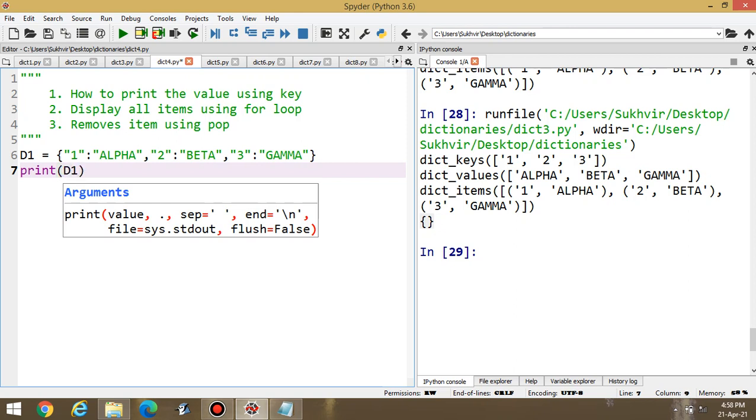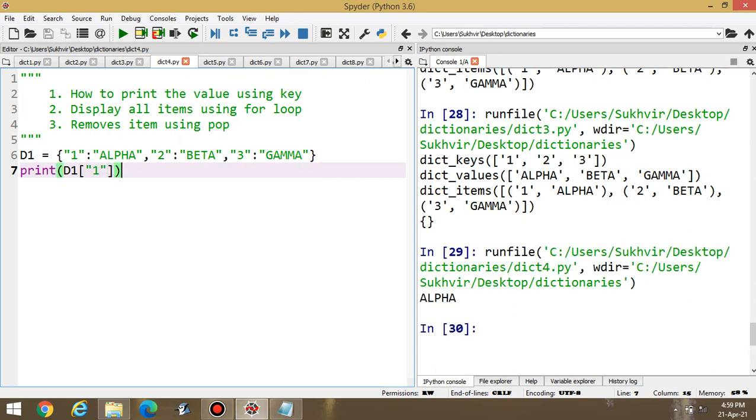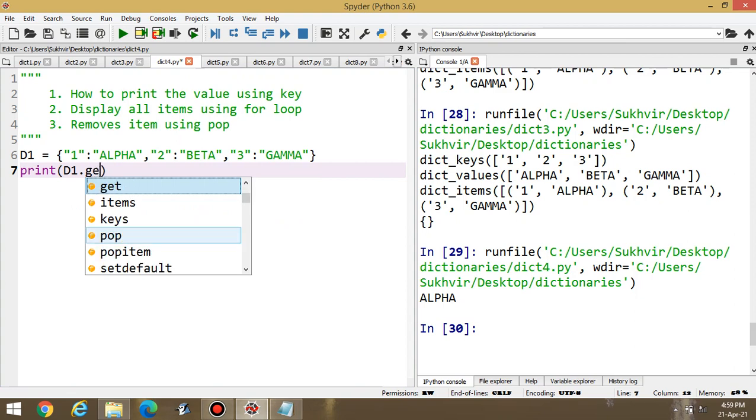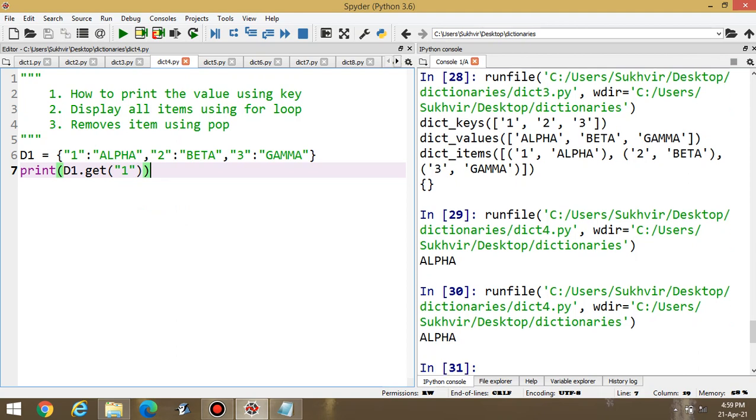Suppose I am writing d1 in square brackets, in double quotes, suppose I am writing 1, you already know about this content, I can display only alpha. But one more method is there. Here I am going to explain one additional method of how to print the value using key. That is the get method. d1 dot get, and inside round brackets, suppose I am writing 1 here, then I can display the value.